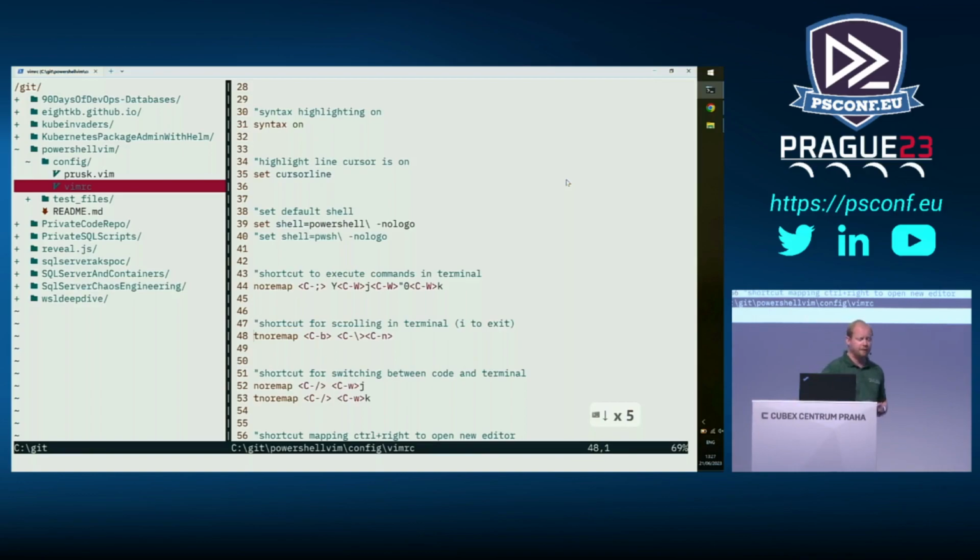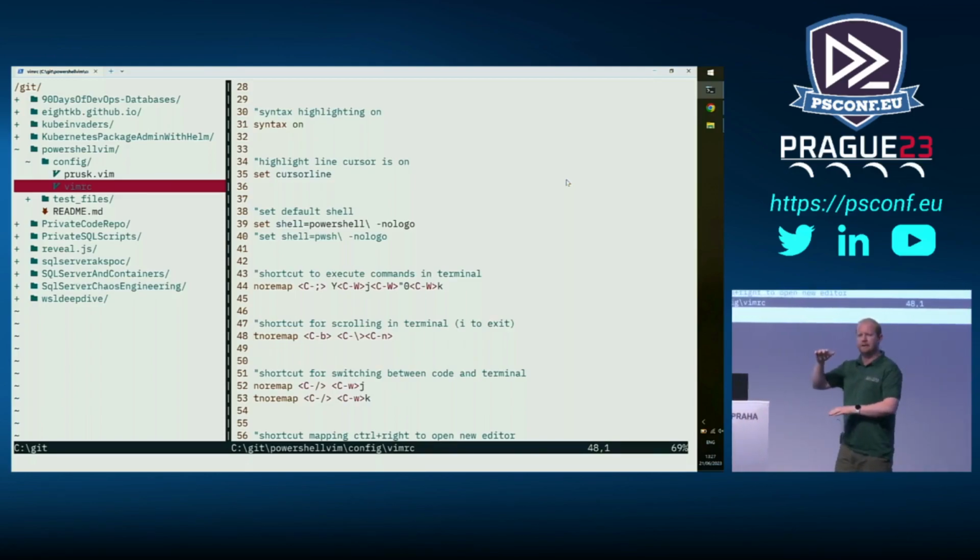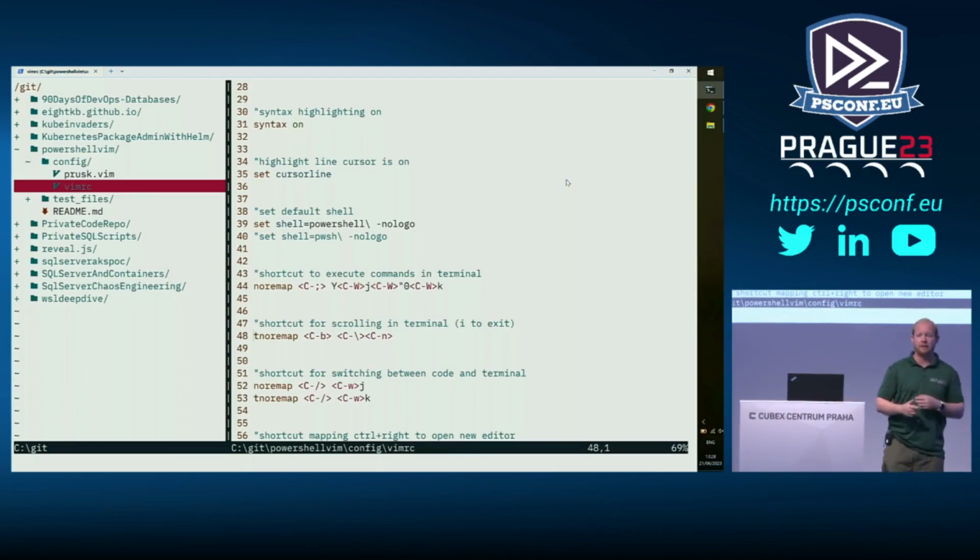The next one, this was something I found that was particularly annoying, was I was unable to scroll in the terminal. So if I execute a big long PowerShell command and I got a load of output, I would only get the last few lines. So by this no remap in the terminal, if I press Control B, I can then go up and down in the terminal and have a look at all my code. And then because I can never remember how to get out of it, I've got a note for myself there that says you have to press I to get out of the scrolling.